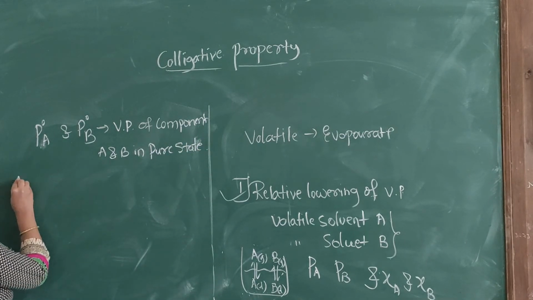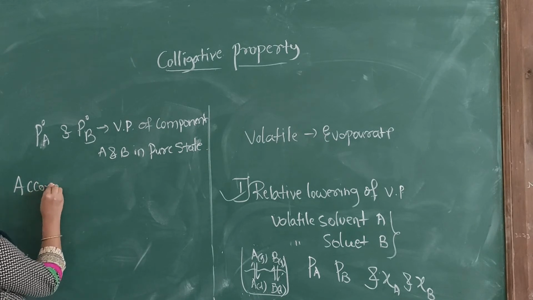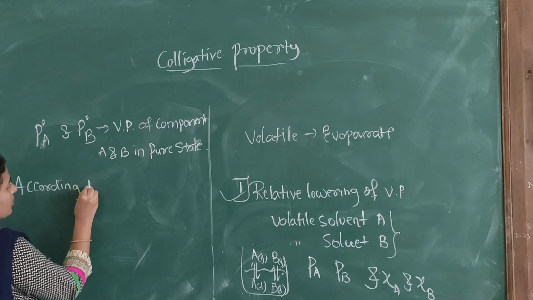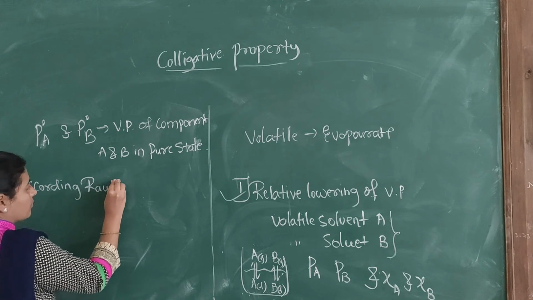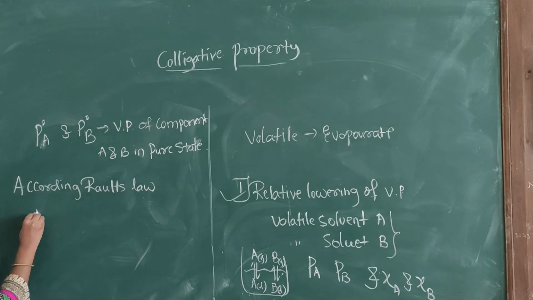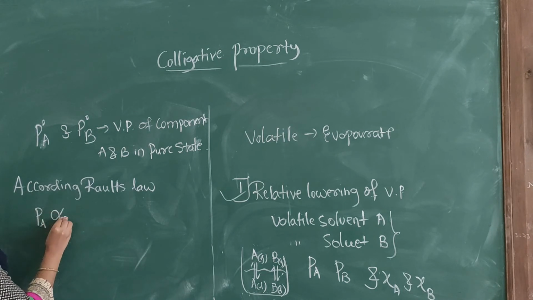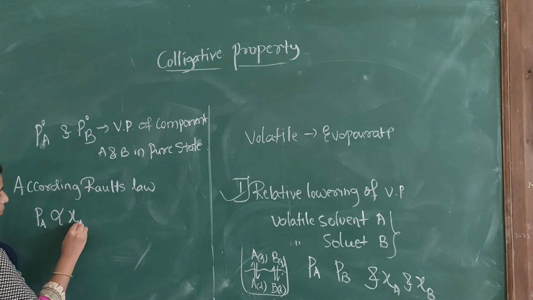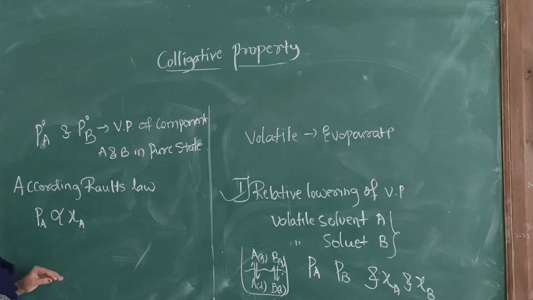According to Raoult's law, what is Raoult's law? The vapor pressure of the component is directly proportional to the mole fraction of the component.